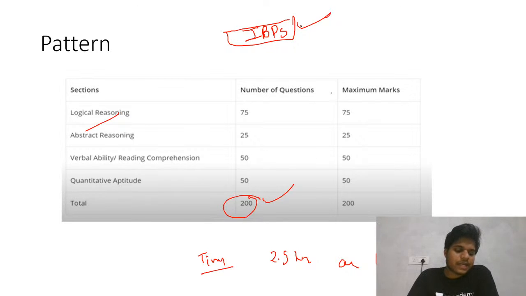It is not like CAT, where you have 100 questions and three hours. I'm talking about the previous one. Right now the thing is the same, but I'm talking about the general thing. With 100 questions in three hours, you get about 3 minutes per question. But for this it is not like that. There are 200 questions and you have about 150 minutes in the examination. So this is purely a speed based exam. Practice is a must.